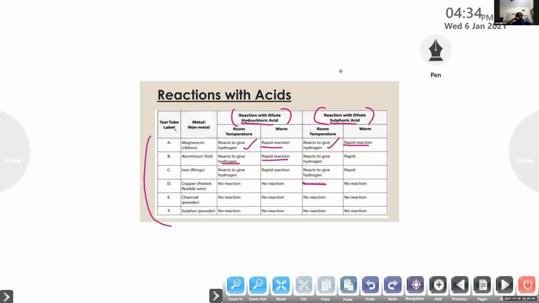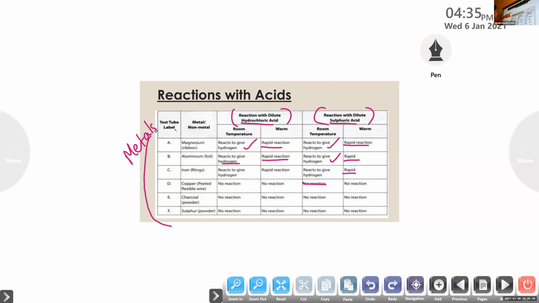It reacts to give hydrogen, and the reaction is very rapid when it is heated. Okay, this is in the case of metals. Magnesium, aluminium, iron: these three metals normally react with sulfuric acid and hydrochloric acid.